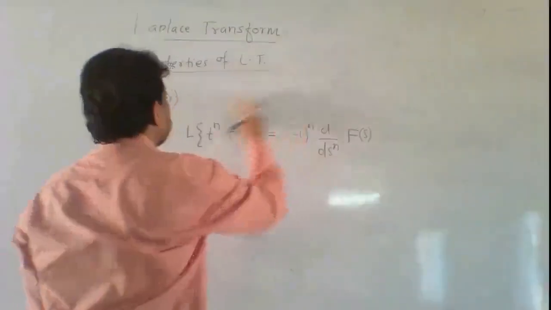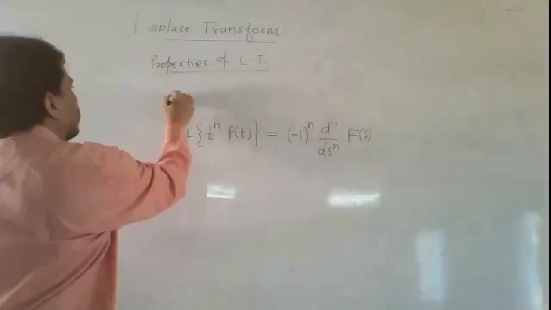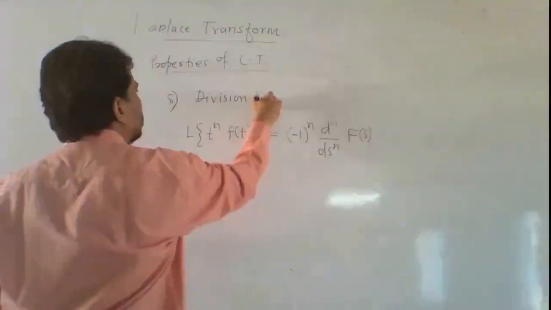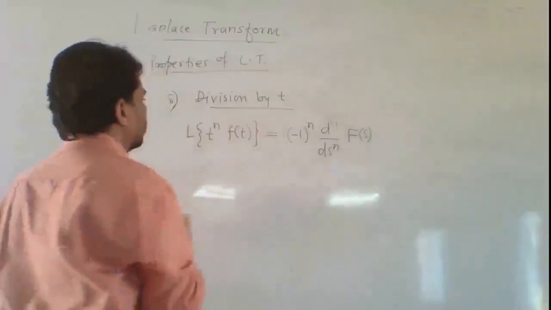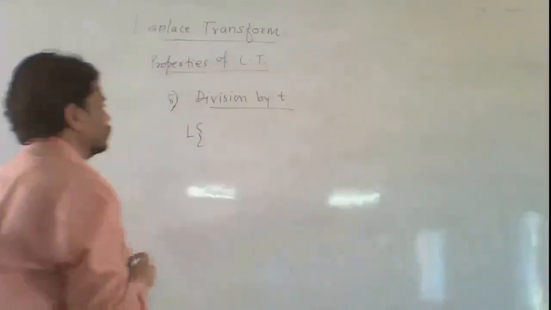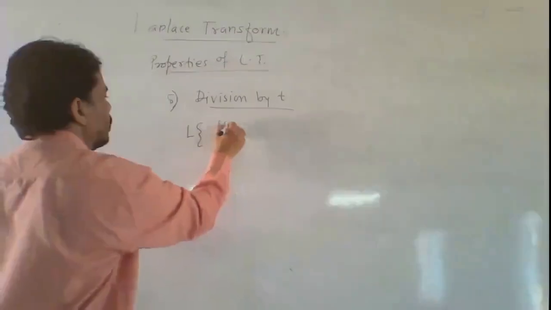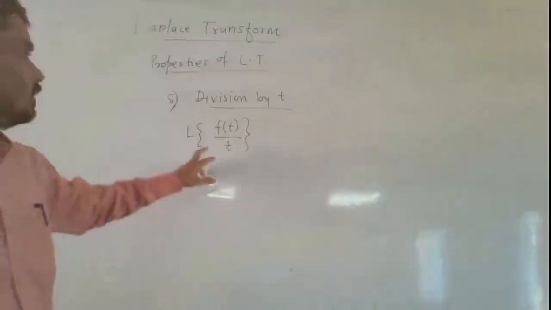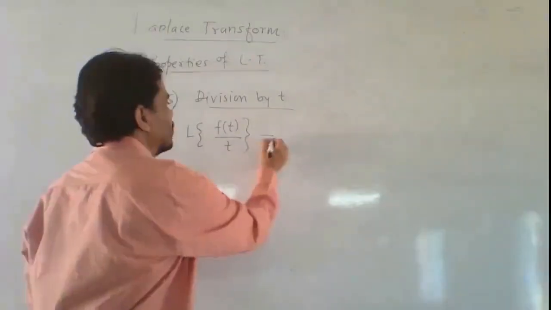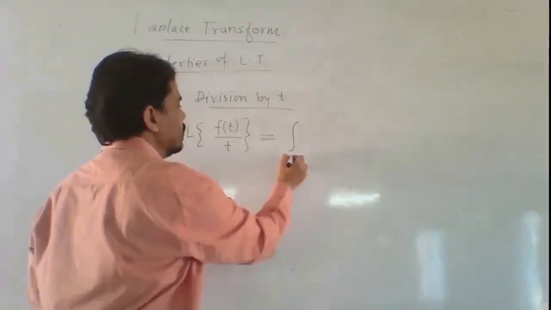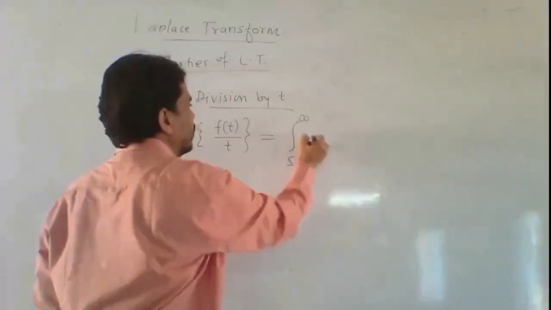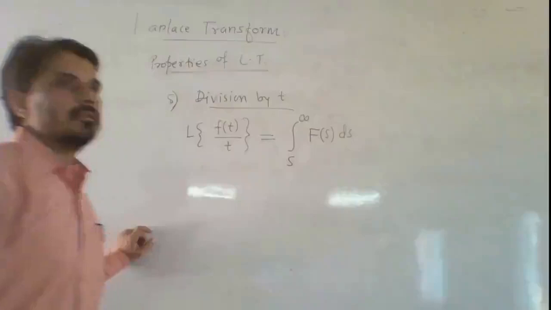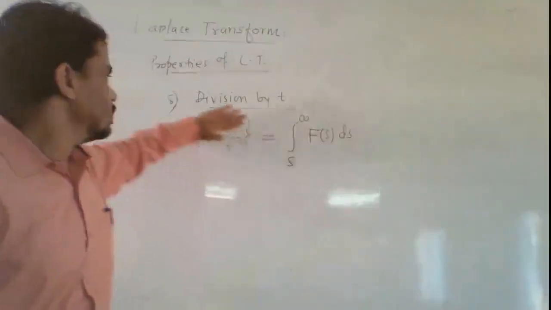Next is the division by t property. Division by t. This property is the Laplace transform of f of t by t. Here, with division by t, its Laplace transform is the integration from s to infinity of F of s ds. Again, F of s is the Laplace transform of f of t.